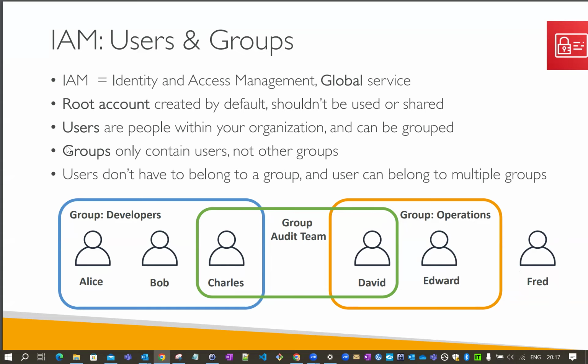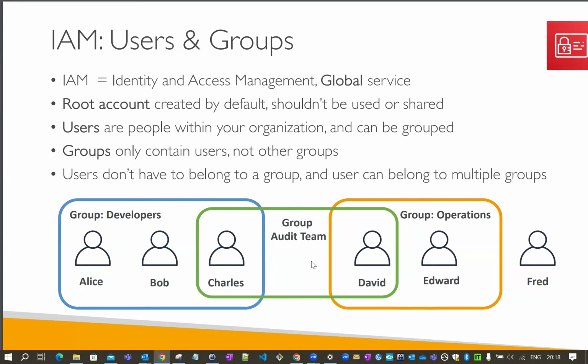The point to remember is that groups can only contain users, not other groups. Another point is that users don't have to belong to a group, and users can belong to multiple groups. In this example, Charles and David also work as developers, but they are also in the auditing team. So they both can be grouped together into an audit team group, and whatever permissions the audit team has, they will have those permissions.